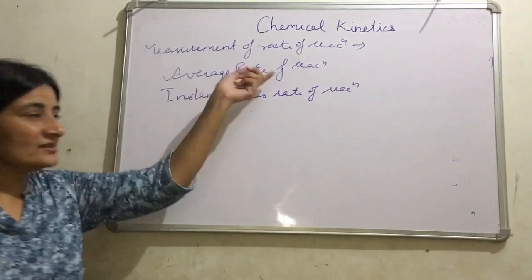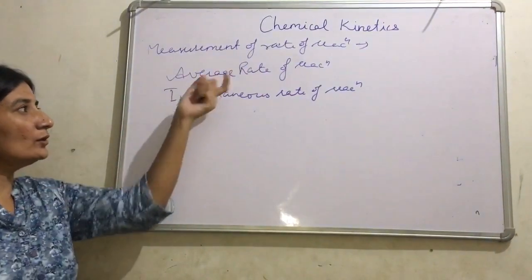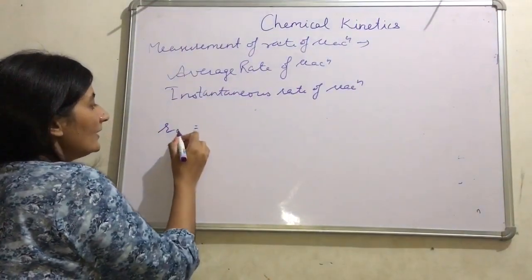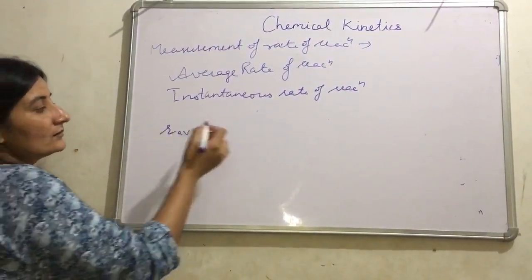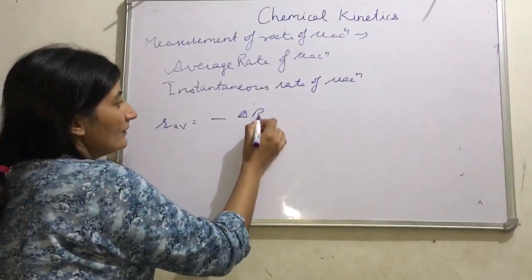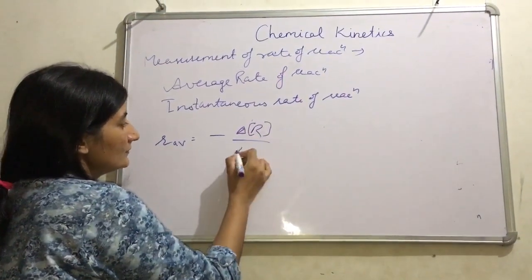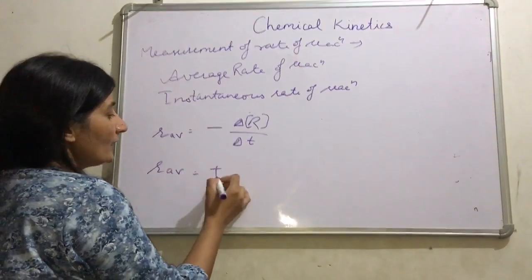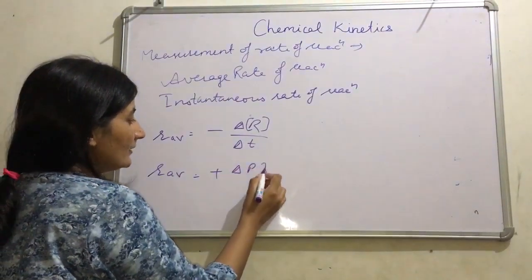First one, average rate of reaction. I already told you the expression: R average is equal to minus delta R by delta T. In terms of product, it is plus delta P by delta T.